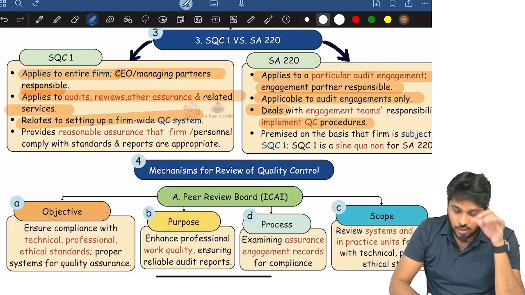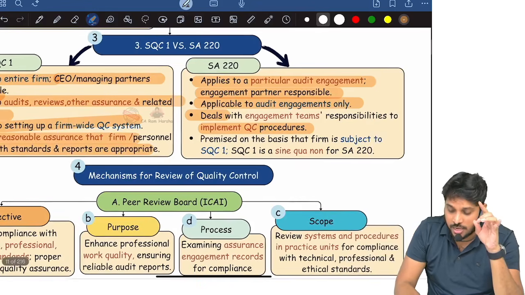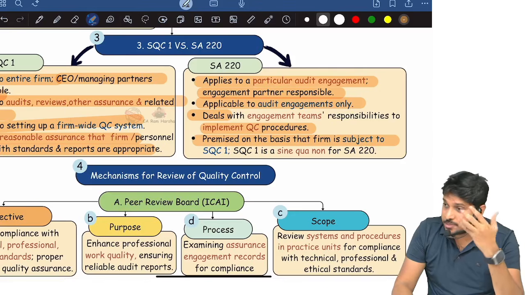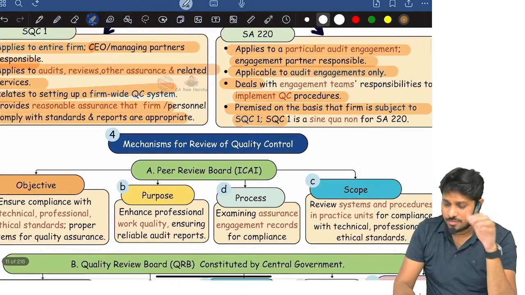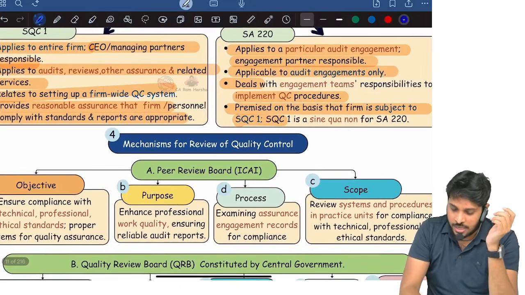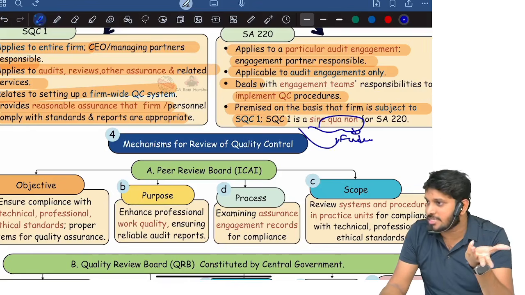The ultimate objective is that it provides assurance that the firm and personnel comply with standards and that the reports issued are appropriate. Whereas SA220 is prepared based on SQC1. Clear? SQC1 is fundamental. This is nothing but fundamental to SA220.